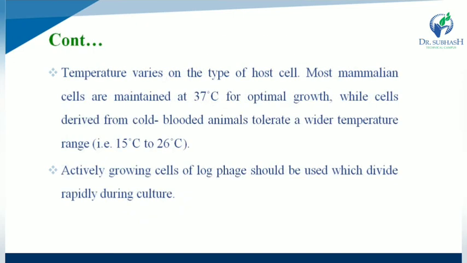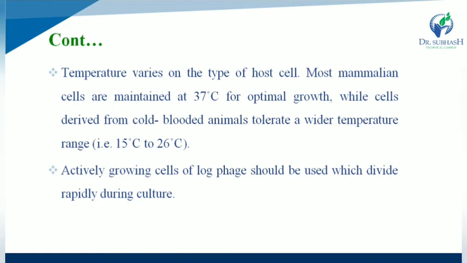Temperature varies depending on the type of host cell. Most mammalian cells are maintained at 37 degrees centigrade for optimal growth, while cells derived from cold-blooded animals, which tolerate a wider temperature range, are kept at about 15 to 26 degrees centigrade.